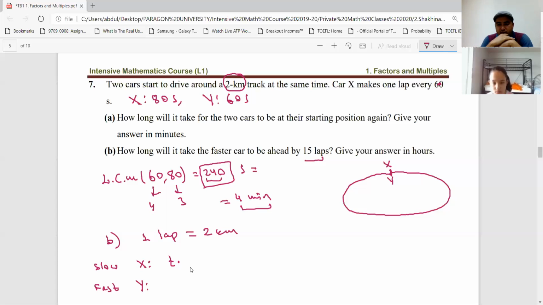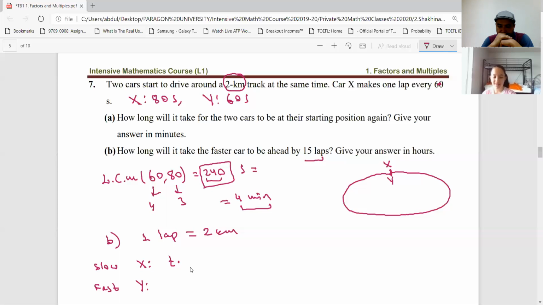Let's think, Shahina. What do you think? How can we solve this question? How long will it take the faster car to be ahead by 15 laps? I'm not very good at explaining, but I guess I could try.